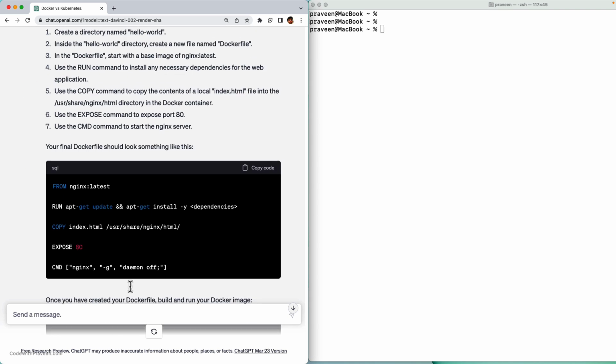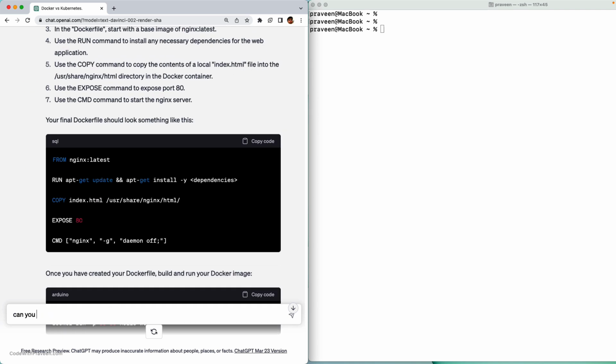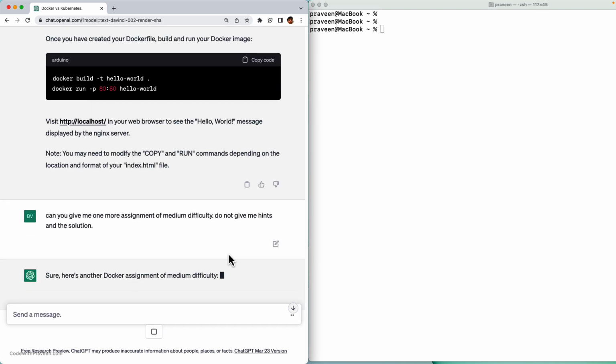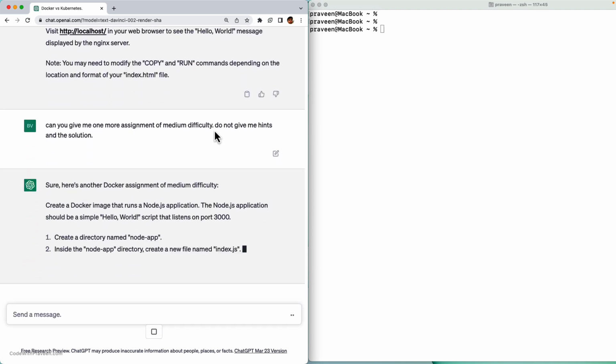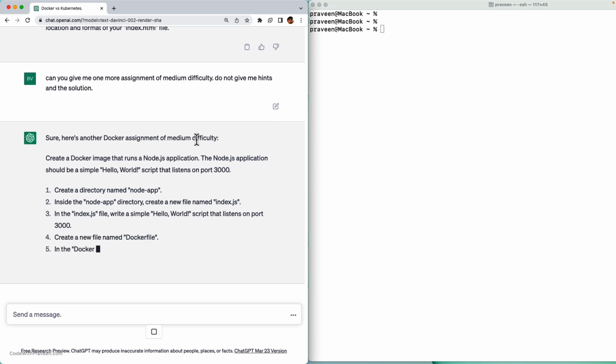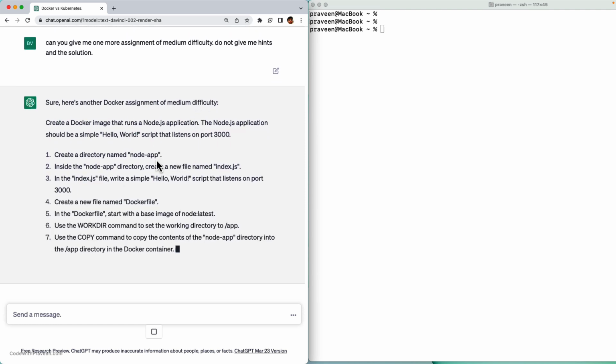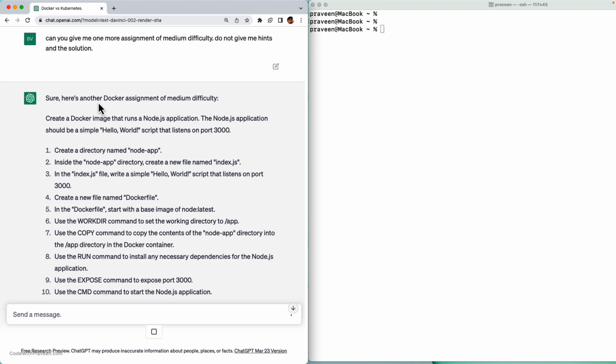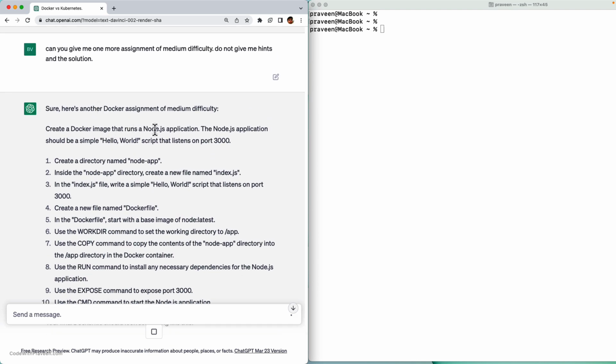So let me give one final example. Can you give me one more assignment of medium difficulty? Do not give me hints on the solution. Okay. So this time I am very explicit about three things. One is the difficulty, and second is do not give me the hints and do not give me the solution as well. Okay. Create a Docker image that runs a Node.js application.